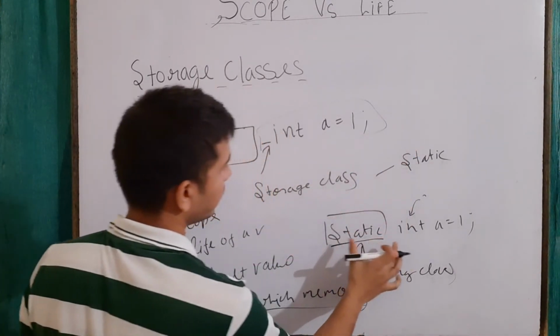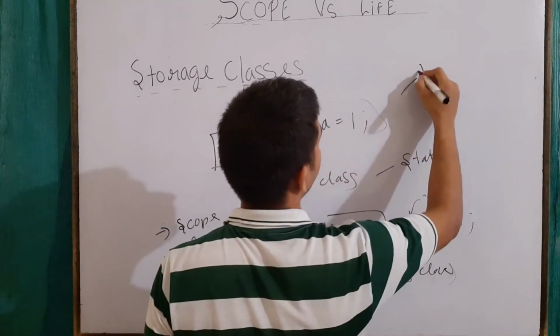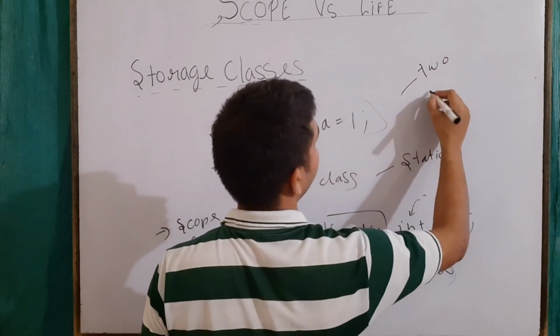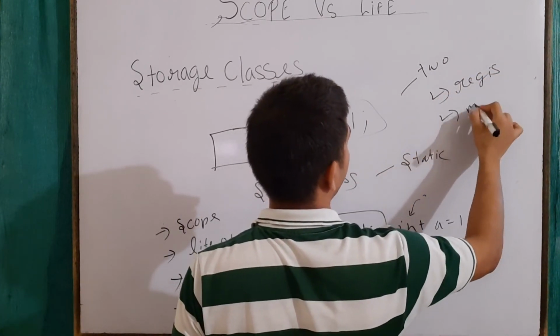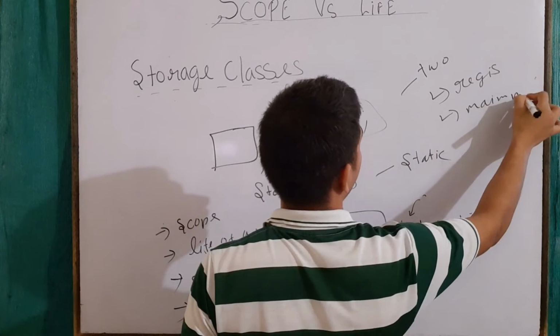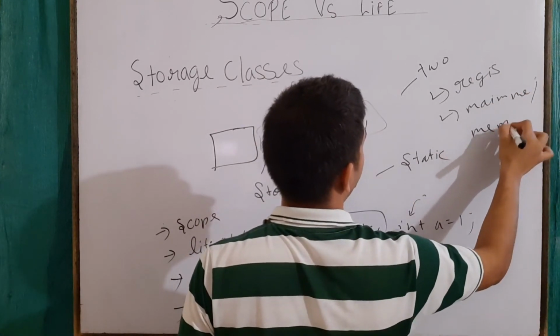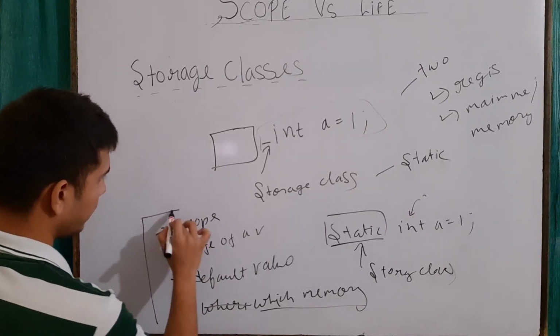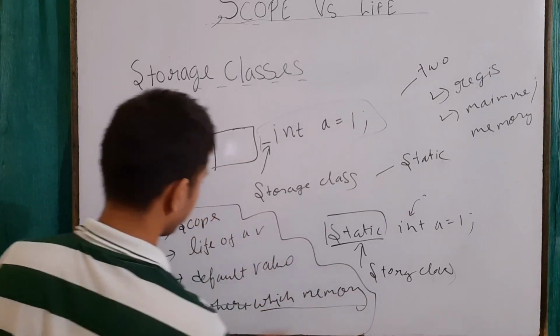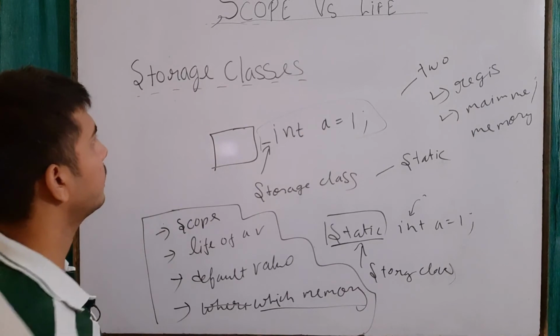When a variable is defined, two types of memory can be used: one is register and the other is main memory, or simply memory. To manipulate all these four things, we use the storage classes in C.